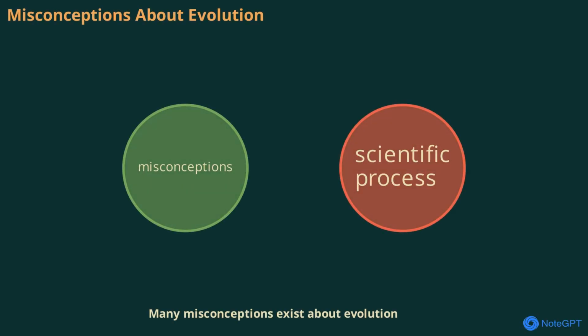Any misconceptions exist about evolution? Some people think it's just a theory or that it happens instantly. In reality, evolution is a well-supported scientific process that takes place over long periods. It's not about creating perfect organisms, but about adapting to changing environments. Understanding the facts helps us appreciate the science behind evolution.